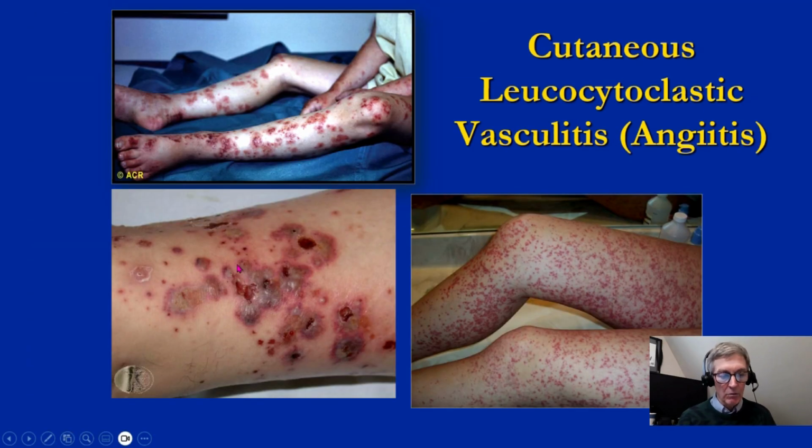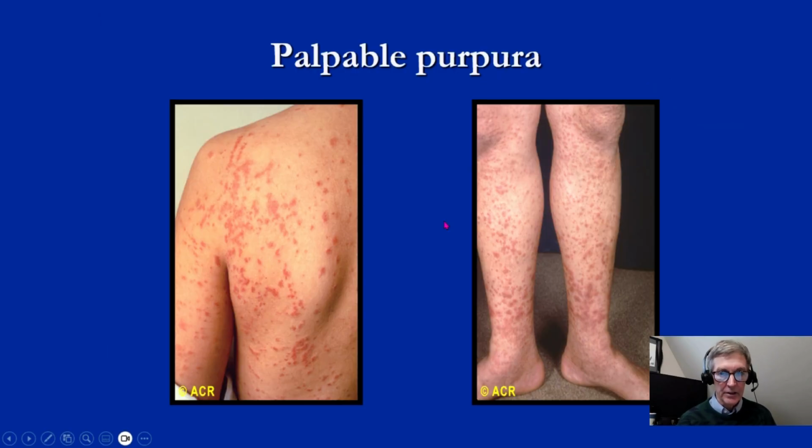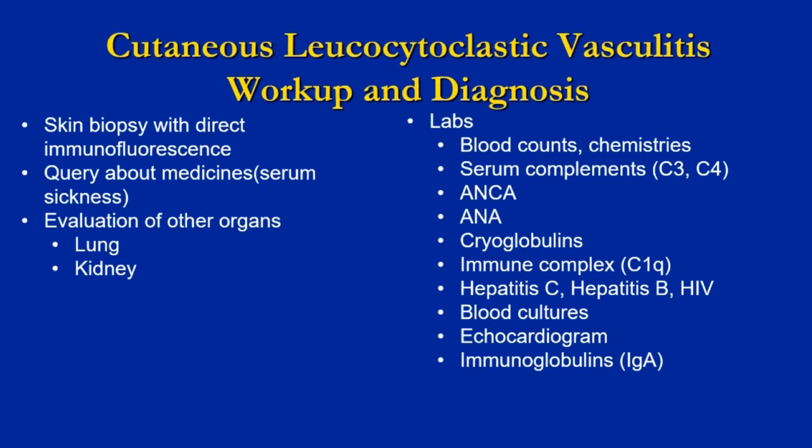Again, clinically, what one sees when one encounters this is palpable purpura. You can feel these things, and indeed, sometimes there can even be infarction of the tissue, and that's what you see here, infarction and tissue necrosis. Again, this is just another example of palpable purpura. Many of these pictures you've seen already during the vasculitis talks and the lupus talks. With respect to workup of this, skin biopsy is probably the most helpful, but also done with direct immunofluorescence in order to make the diagnosis.